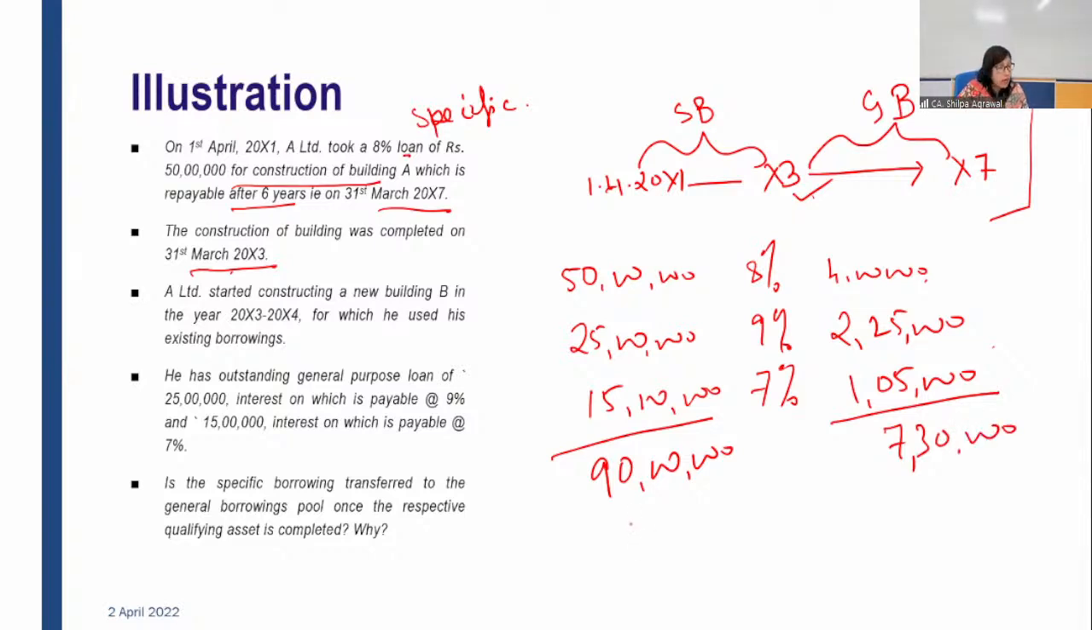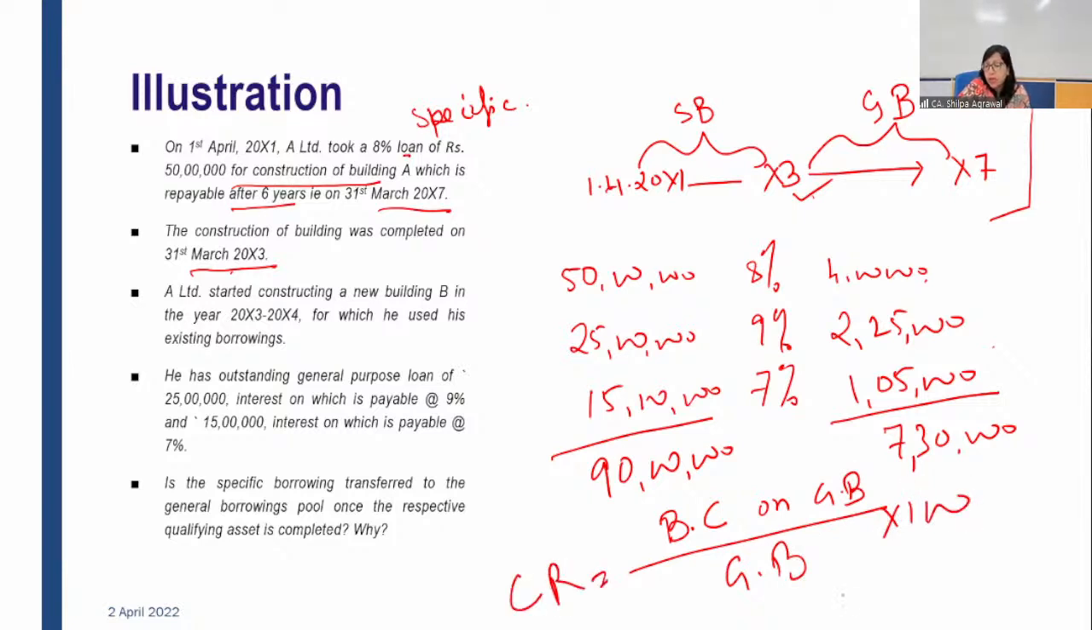So to calculate the capitalization rate, what will we do? Borrowing cost on general borrowings upon general borrowings into 100. This is the capitalization rate formula. So 7,30,000 divided by 90 lakh into 100. You will find the capitalization rate.